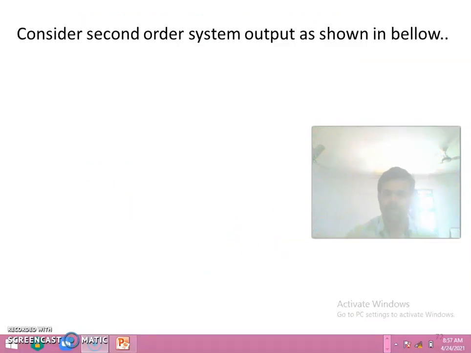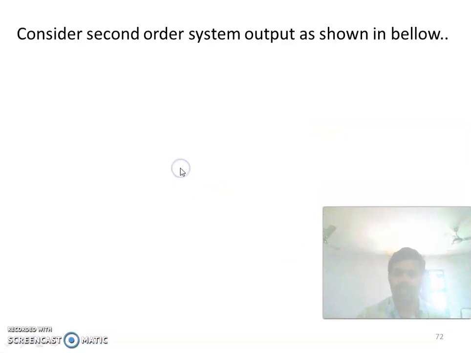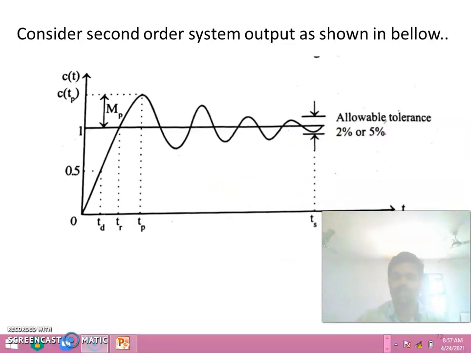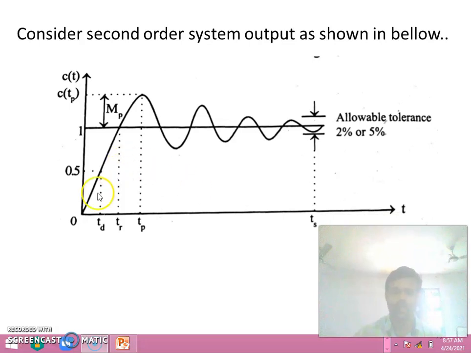Now we are considering the output of a second order system. This is the output of a second order system. So this is delay time Td, this is rise time Tr, this is peak time Tp, and this is settling time Ts. This is c of t and this is t. Here the allowable tolerance is 2% or 5%.